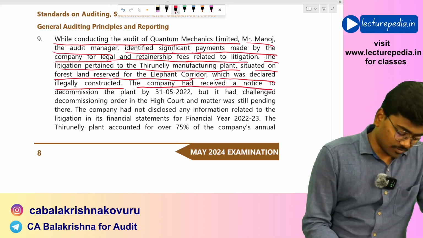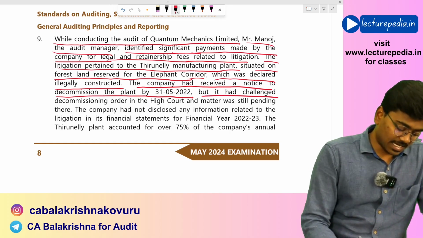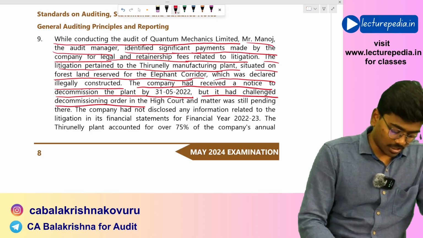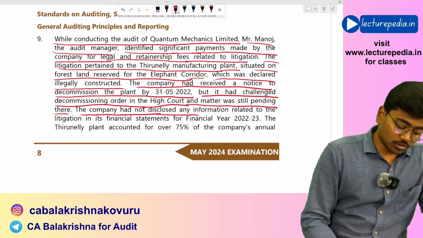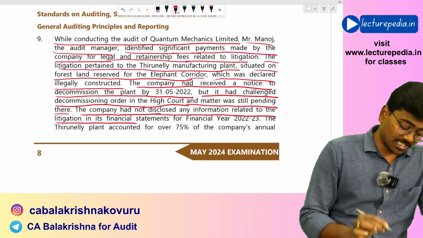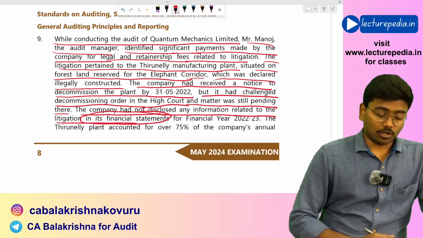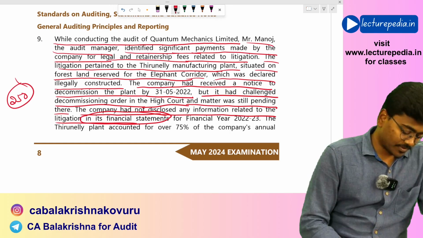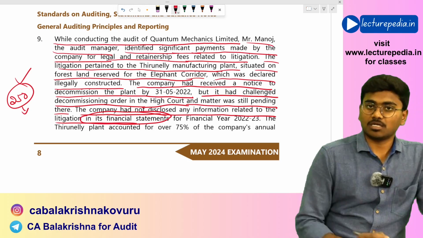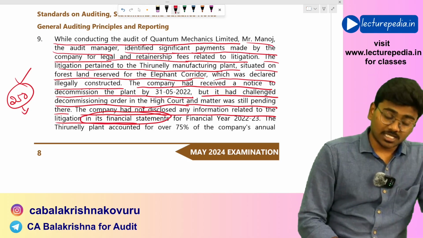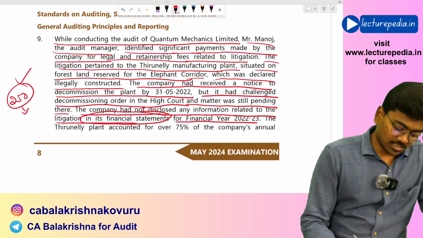Now the company had received a notice to decommission the plant by 31st May 2022, but it had challenged the decommissioning order in the high court, and the matter was still pending there. The company had not disclosed any information relating to the litigation in its financial statements. If there is any non-compliance with law and regulation as per SA 250, and if it is material, you need to properly disclose such non-compliance in the financial statements. Otherwise, the auditor can modify his audit opinion as per SA 250 for the financial year 2023.